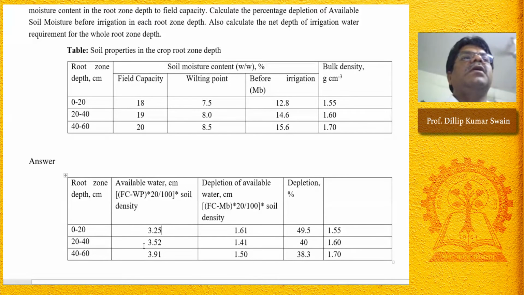Similarly, the available water from 20 to 40 centimeter depth is 3.52 centimeter, and for 40 to 60 centimeter depth is 3.91 centimeter. Is it correct? Can you get this one? Could you check it? Are they fine?